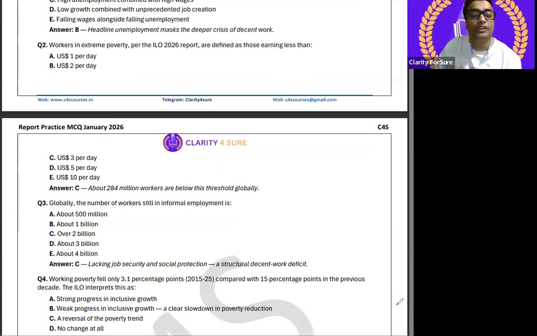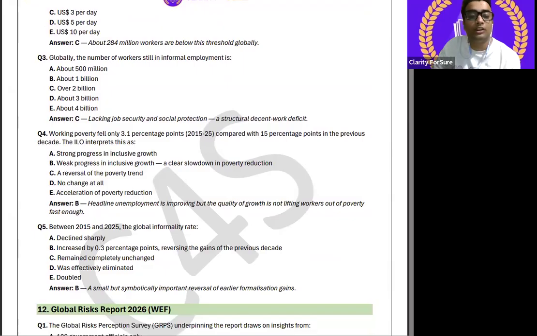Second question in front of your screen. Workers in extreme poverty per the ILO report are defined as those earning less than, is this USD dollar? कितना है? 3 है, 1 है, 2 है, कितना है per day? That is 3. About 284 million workers are below the threshold globally. You can understand what it is telling about. C answer is correct. USD dollar 3 per day.